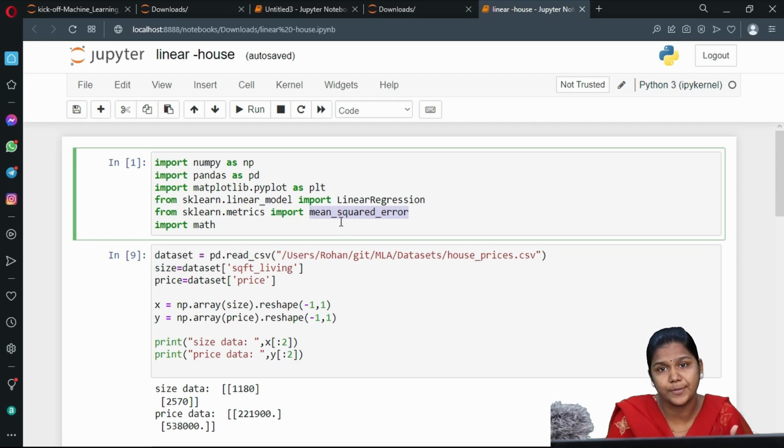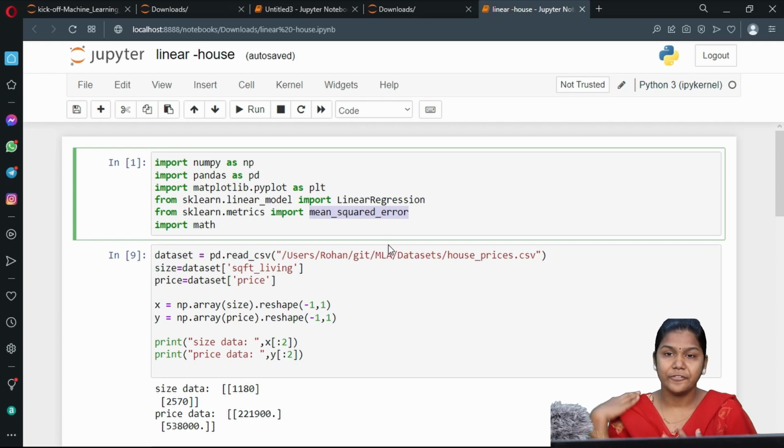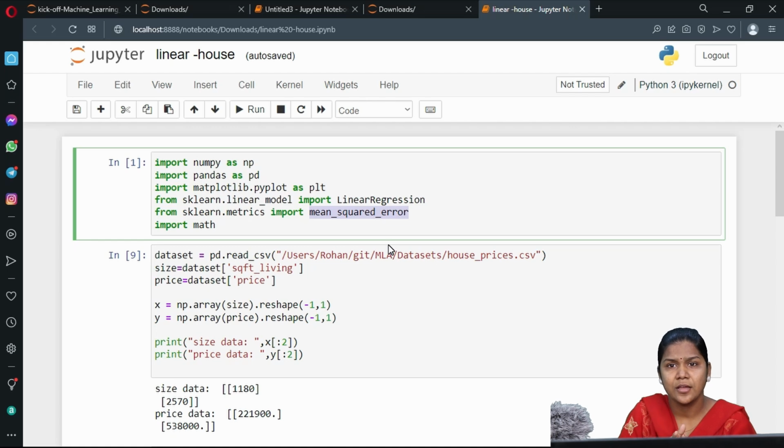Why we have to import it is because we have to calculate the mean squared error value in regression algorithms. Okay, what do you mean by regression algorithms basically? Suppose we wanted to know something that changes continuously. Where can we find continuous changes? Maybe in investments, maybe in stock prices, right?